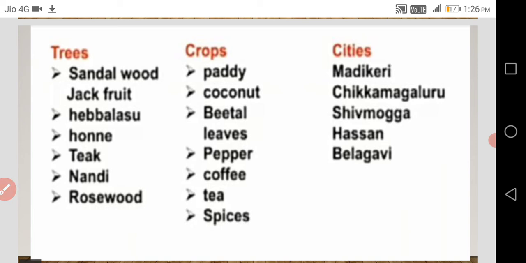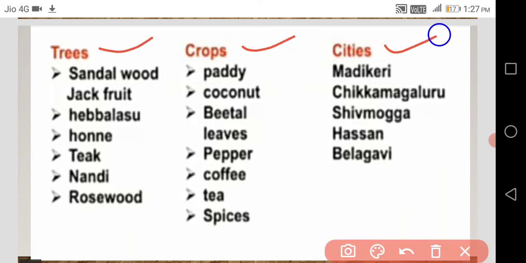Below that, on page number 227 only, make a list of the important things in relation to the Malnad region. Here the list has been given. In that, trees, crops and cities have been given. These are the trees, crops which are grown in the Malnad region, and these are the cities which are there in the Malnad region. Sandalwood, jackfruit, hebbalasu, honne, teak, nandi, rosewood.